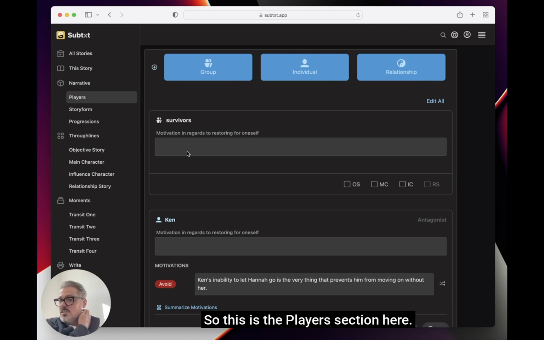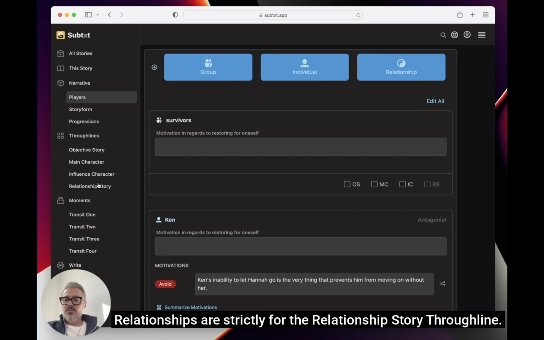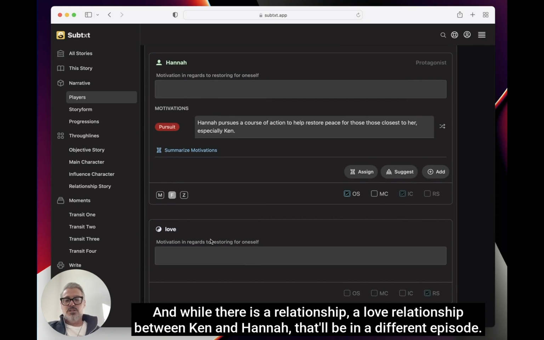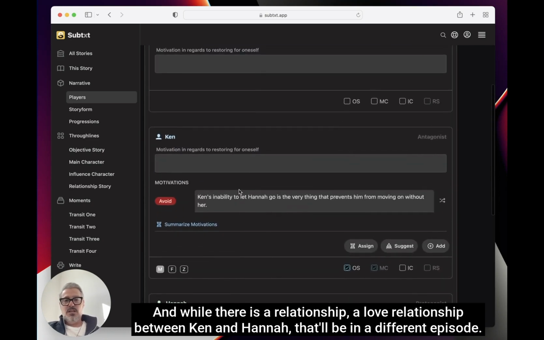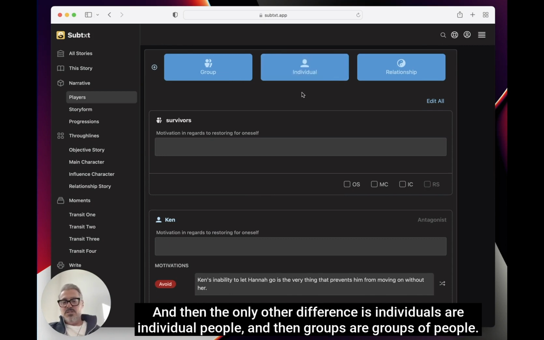So this is the players section here, and we have three groups of players. We have groups of players, we have an individual, we have relationships. Relationships are strictly for the relationship story Throughline. And while there is a relationship, a love relationship between Ken and Hannah, that'll be in a different episode. And then the only other difference is individuals are individual people, and then groups are groups of people.